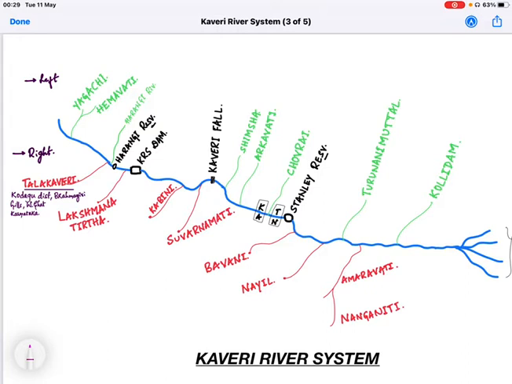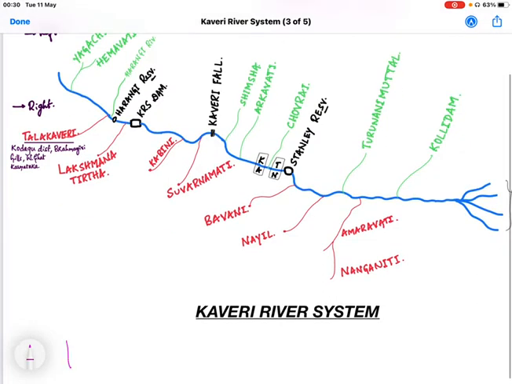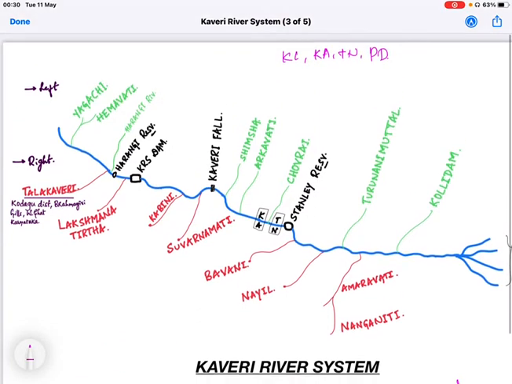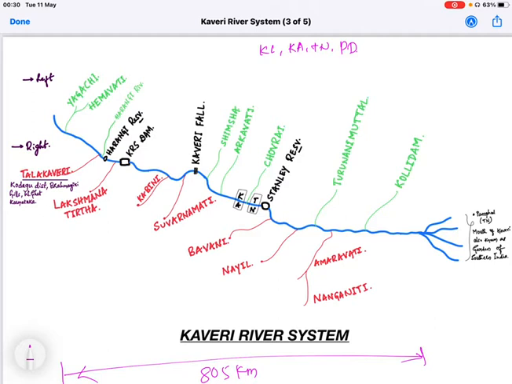In brief, the river Kaveri is an Indian river flowing through the states of Karnataka and Tamil Nadu. If you consider the basin, it covers Kerala, Karnataka, Tamil Nadu and Puducherry regions. The total length of the river is 805 kilometers. Okay, these are the left bank tributaries and these are the right bank tributaries.